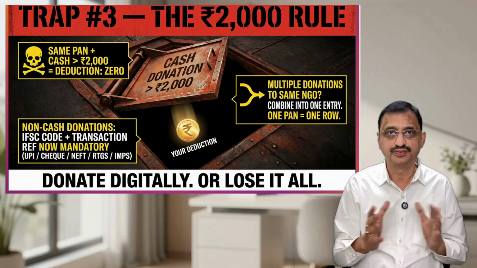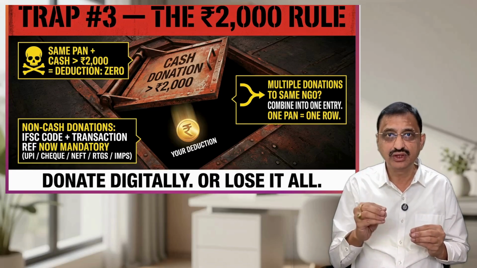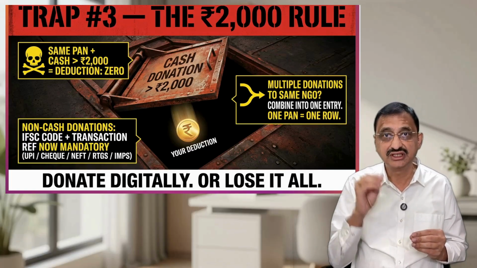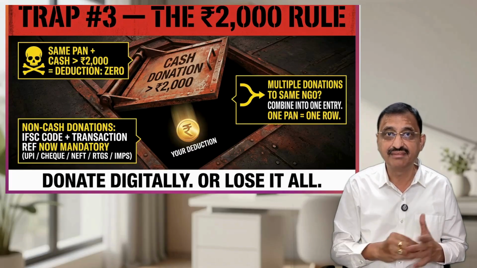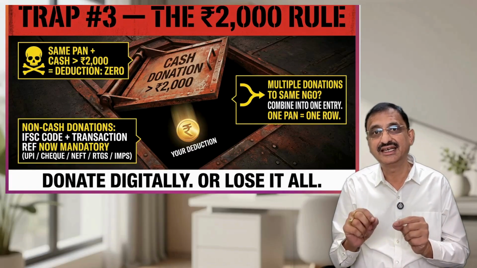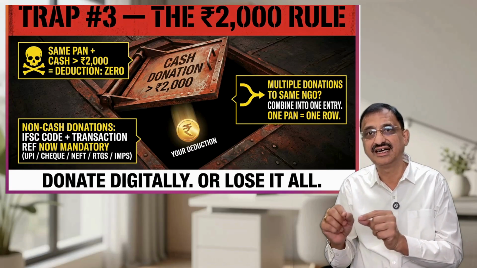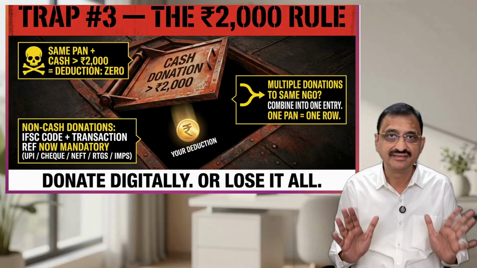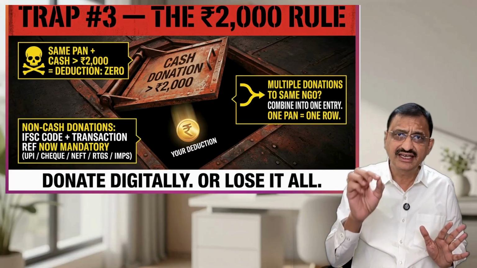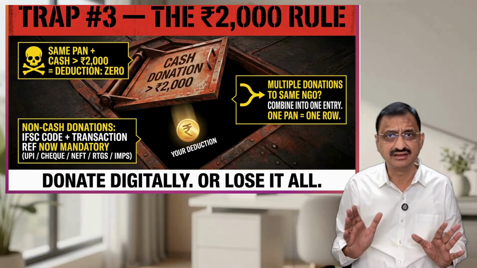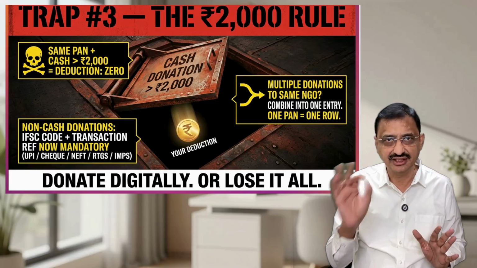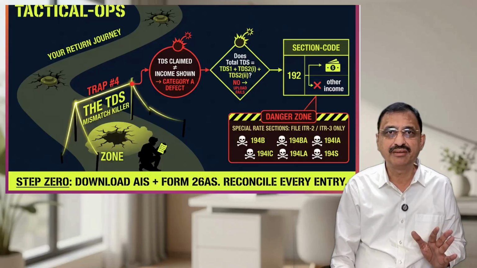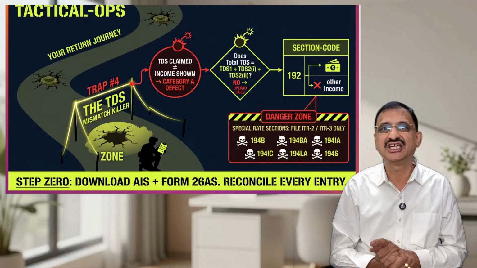Also, new, for donations in any mode other than cash, you must now provide the IFSC code and the transaction reference number, UPI ID, cheque number, NEFT, RTGS, IMPS, everything. This rule alone will catch thousands of people this year. If you donate, donate digitally. Period. That's all. Coming to trap number 4, the TDS mismatch killer.